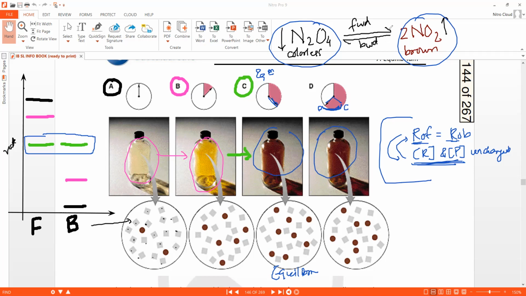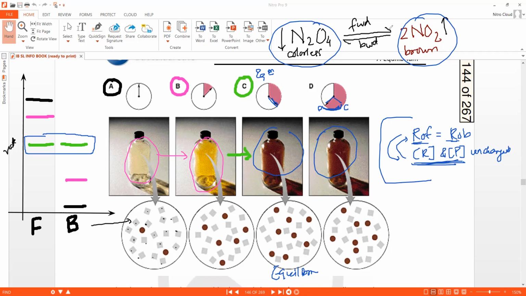But in reality, the reaction has not stopped. Both the forward reaction and the backward reaction are going on. They are alive. They are going on simultaneously. But even if the reaction is happening, why is there no change? Because the two reactions are having opposite change to each other and they are happening at the same speed. So they are undoing each other's change. Whatever change is brought about by the forward reaction is undone by the backward reaction.